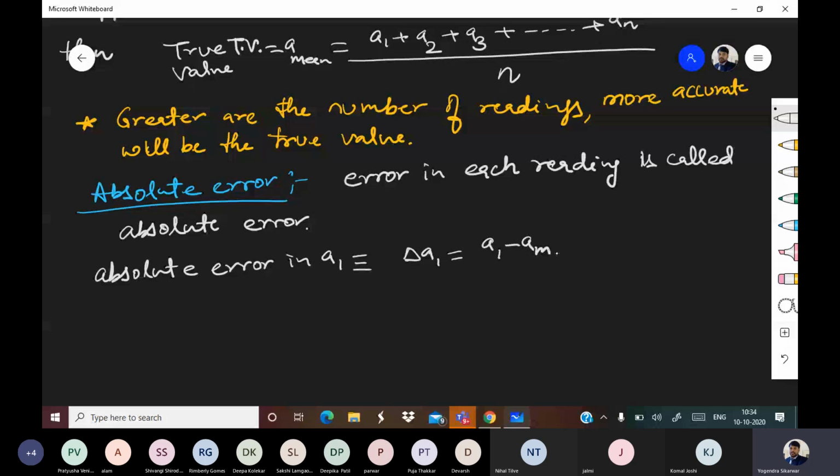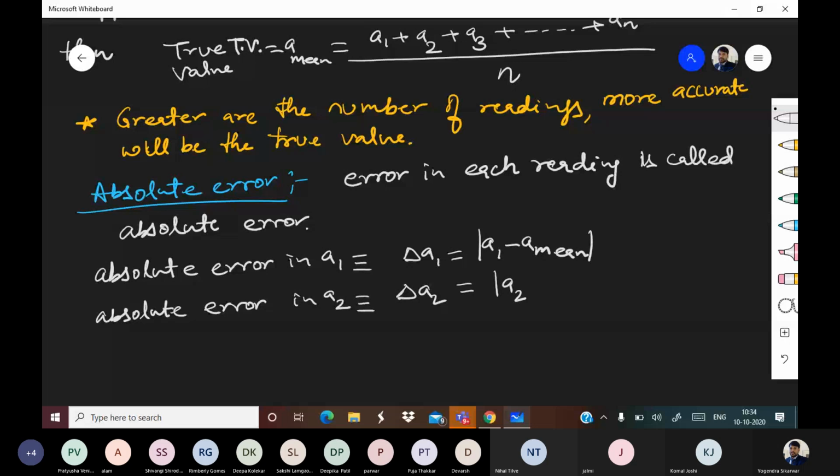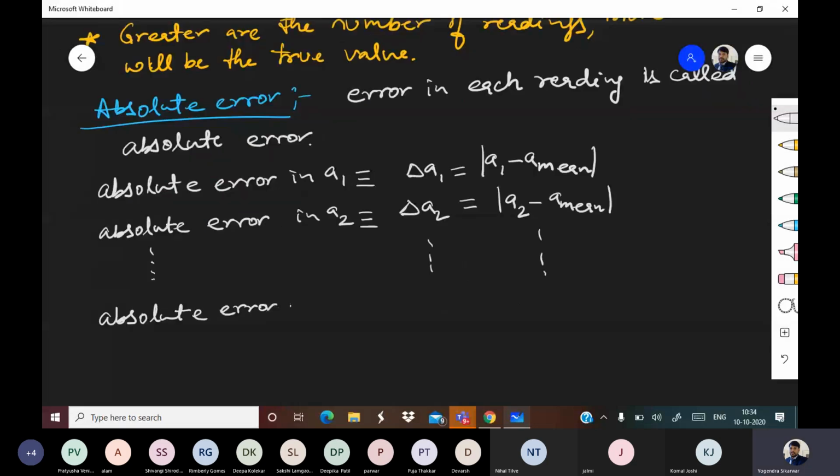Similarly, absolute error in A2 is delta A2, and that is A2 minus A mean. Absolute error in AN is delta AN, and that is equal to AN minus A mean.